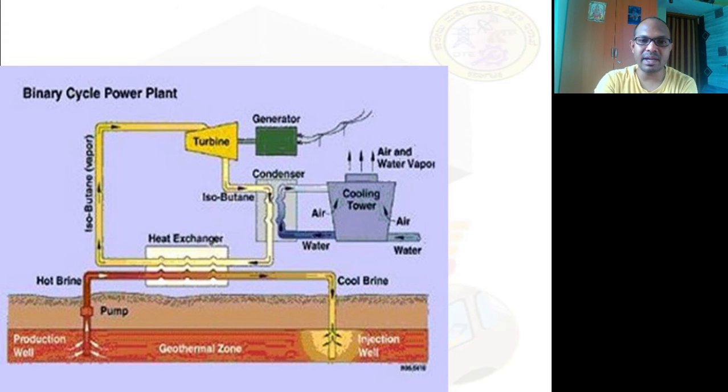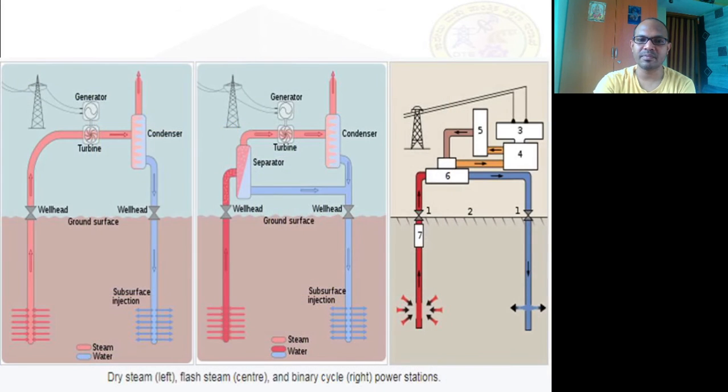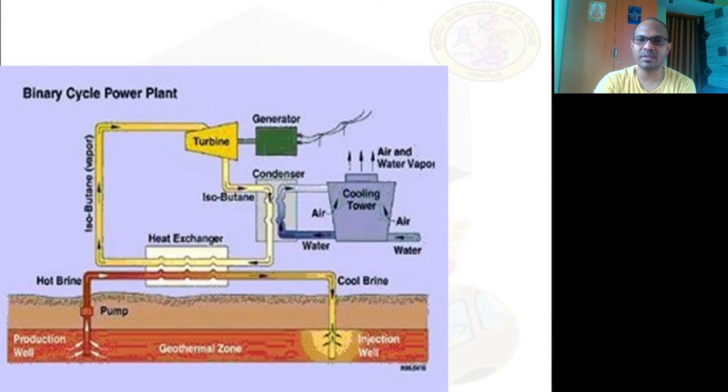So the liquid isobutane enters the heat exchanger, becomes a vapor, and makes the turbines rotate. Once it comes out it will be a partial vapor, and this partial vapor will be converted into liquid isobutane by the condenser, taking away much of the heat. Okay, so this is how the binary cycle power plant works. Let me show you once again.